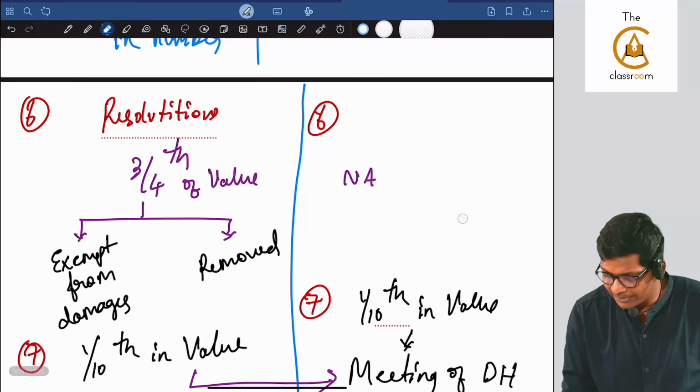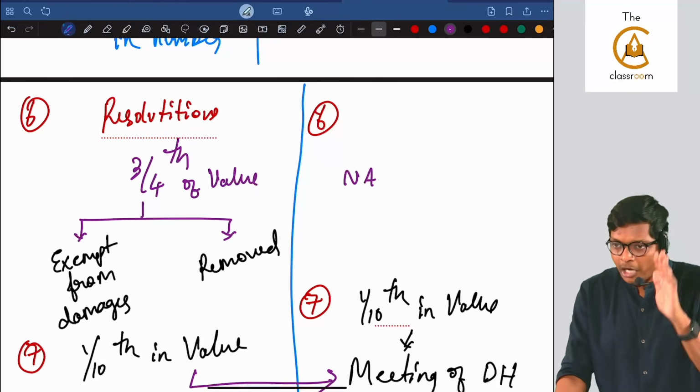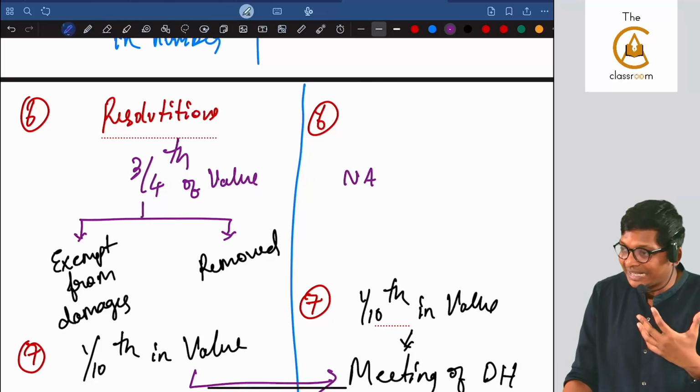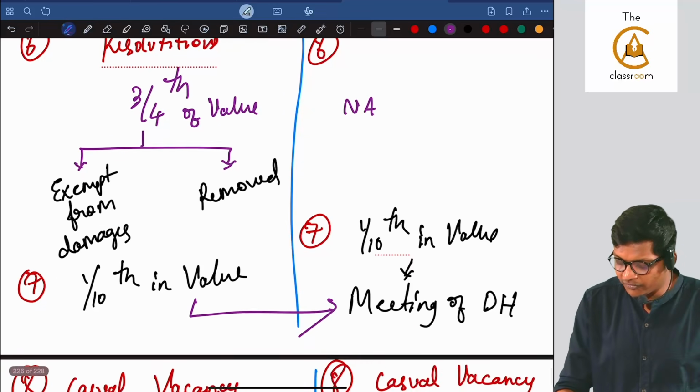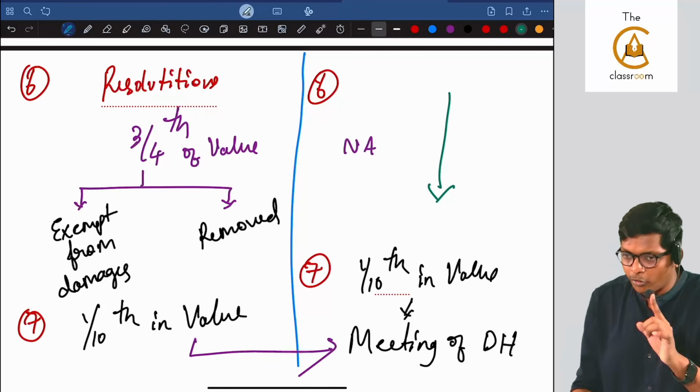Okay, let me erase this, come back. Sir, why are you talking about this resolution? Like how for bonus issue we have resolutions, here also we have some resolutions. Let me finish off deposits easily, because there is only one limit for you to remember.